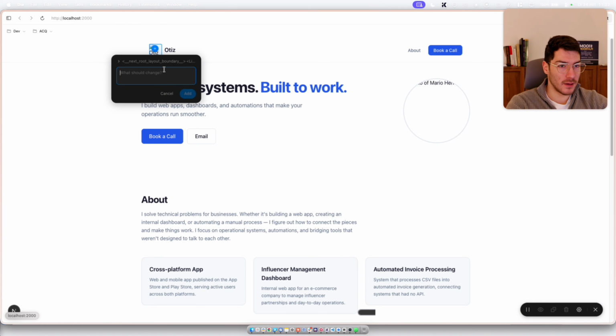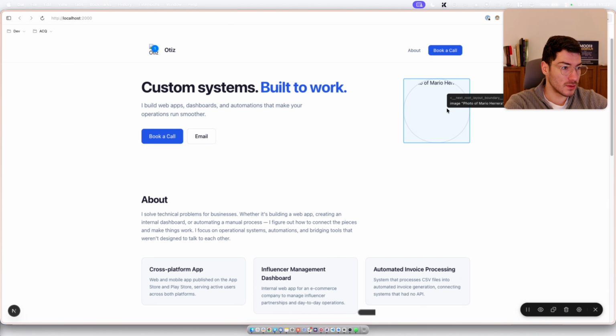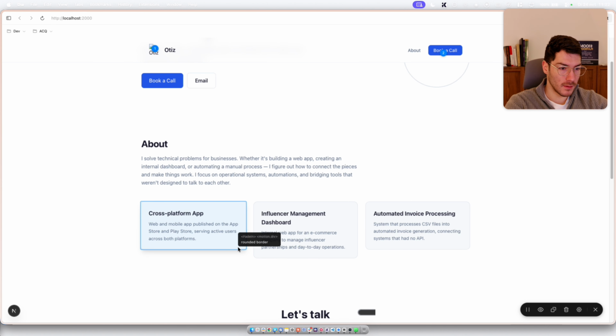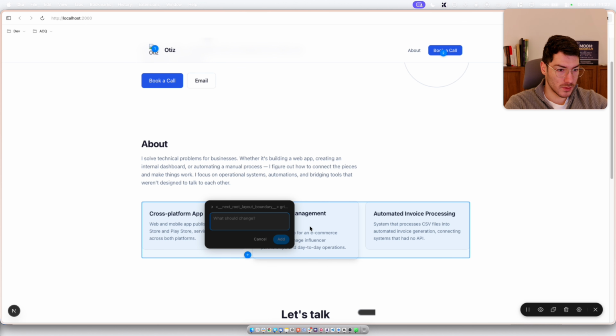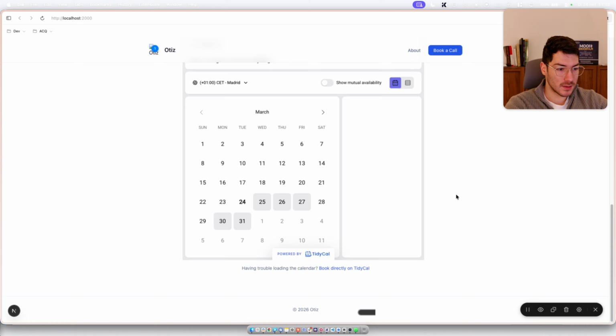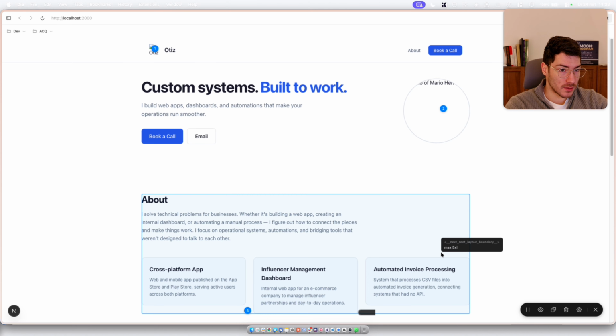So let's say right here, logo is not working. Let's actually copy that since we have it. Here also, image is not working. So the three cards have different heights. Yeah, for now the copy is good, so I'm just gonna leave it as it is, like all the other stuff.